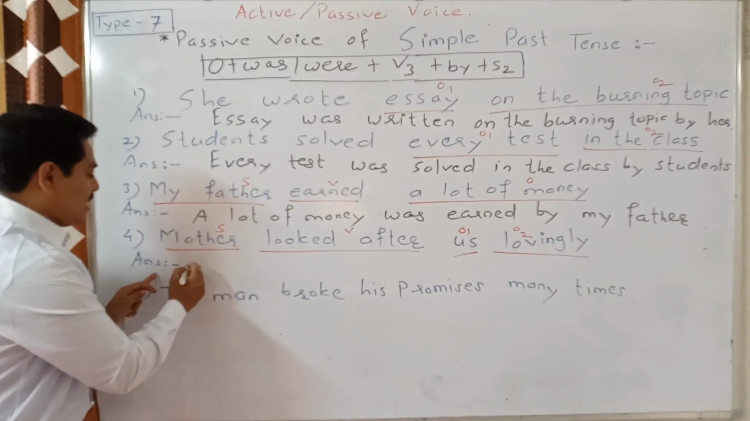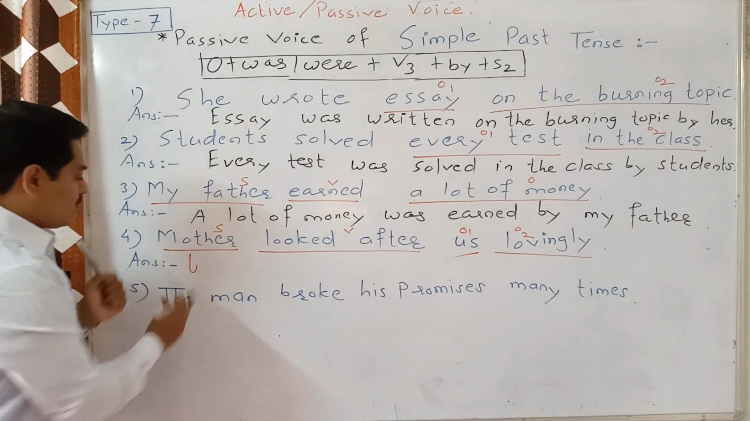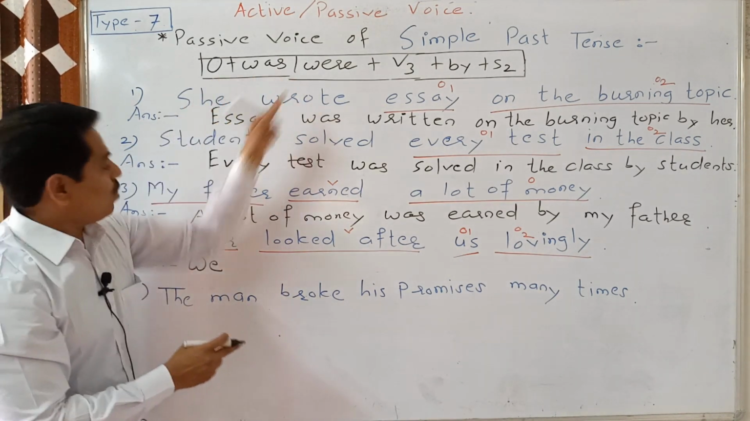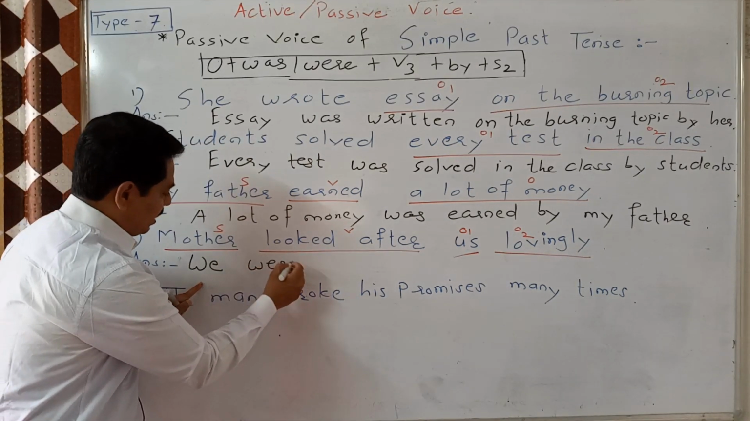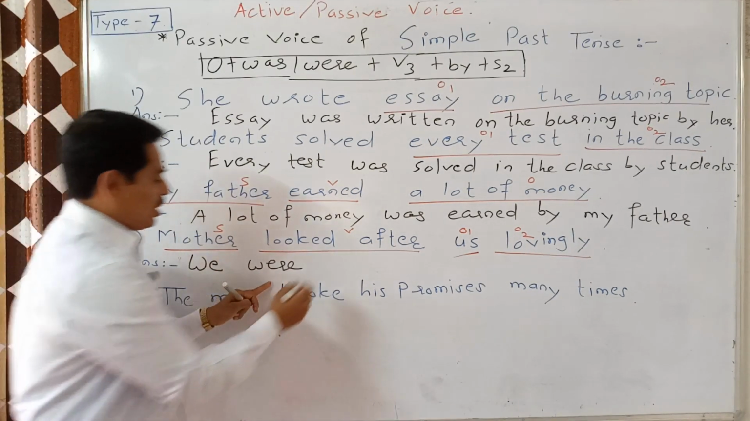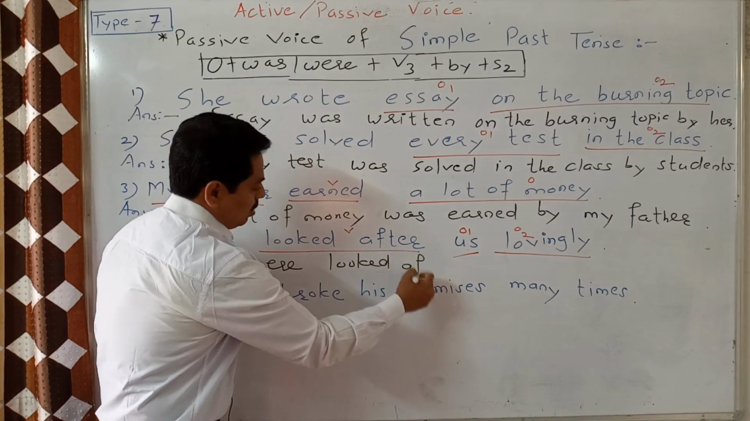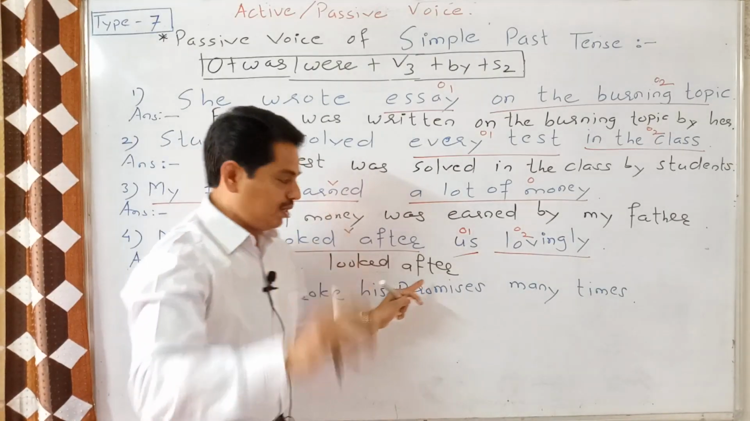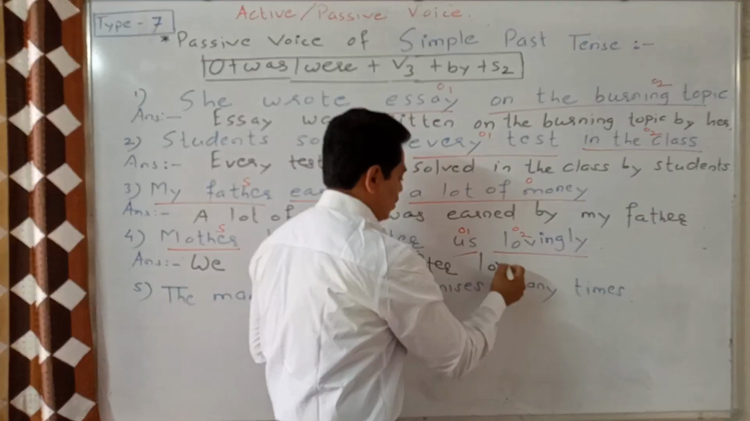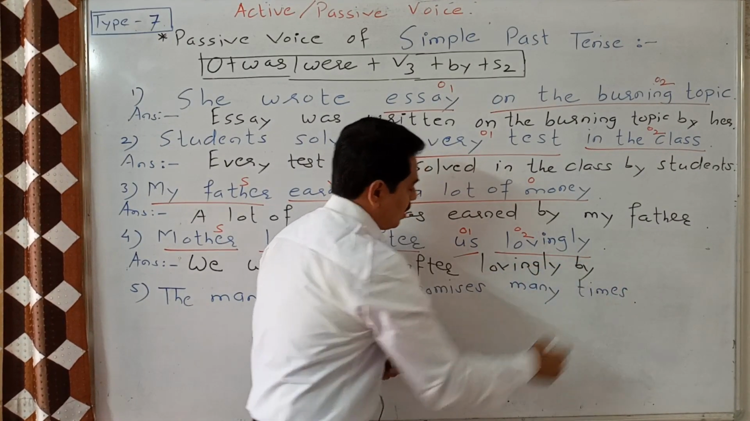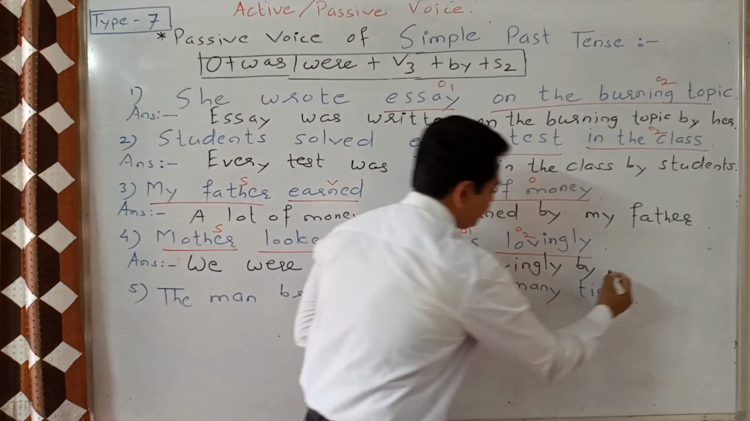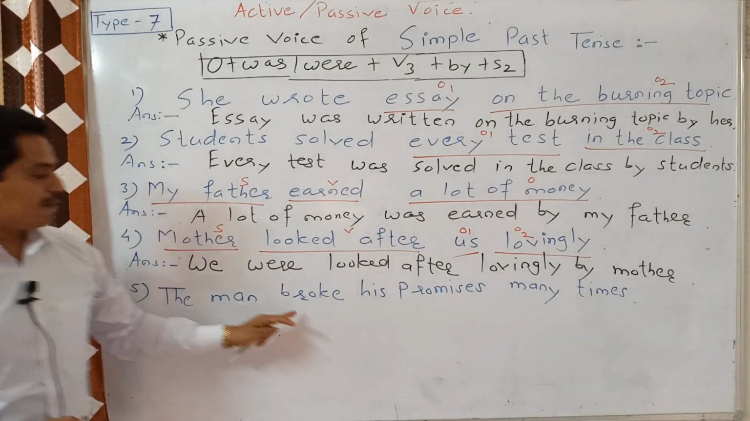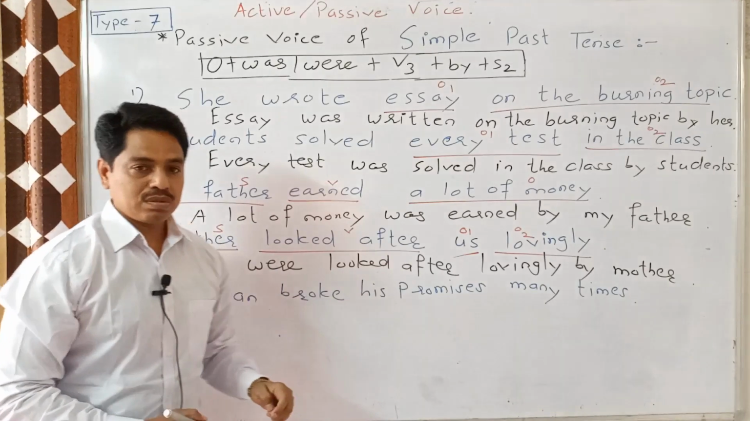So us will convert here into we. We is object. Now was or were? It is plural, we is plural, so we use were. Then V3, looked after. Object number 2 should be written after V3. We were looked after lovingly by mother. Very easy.